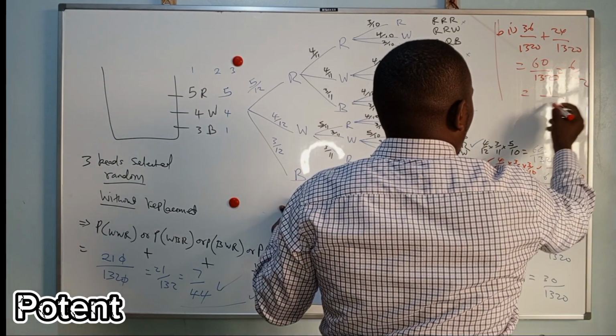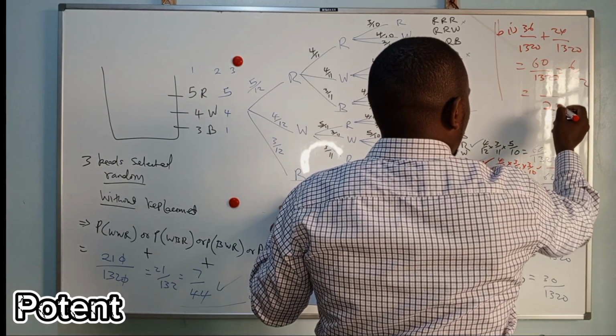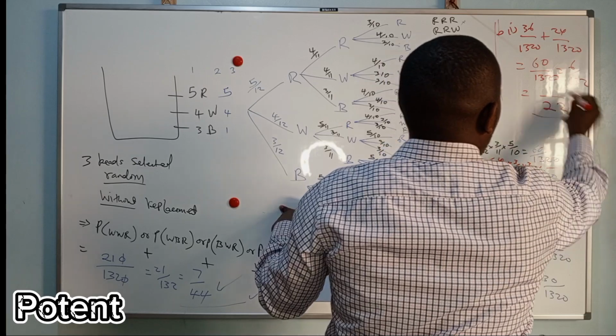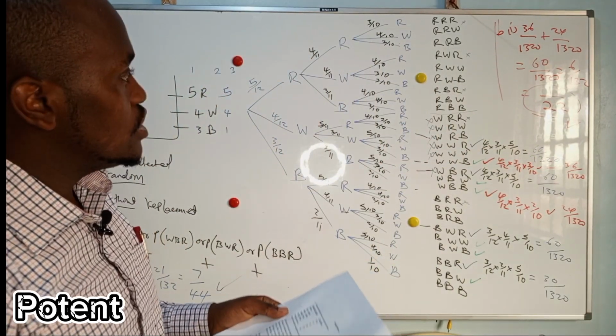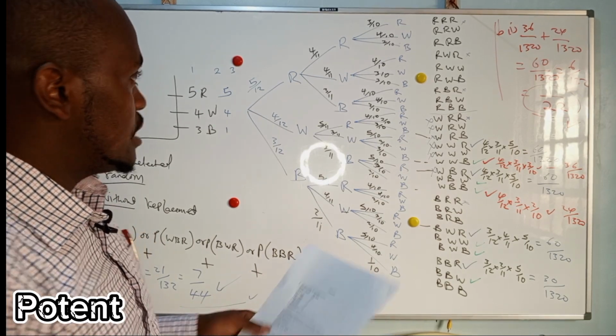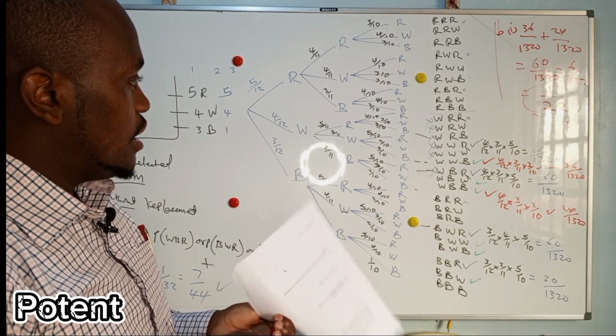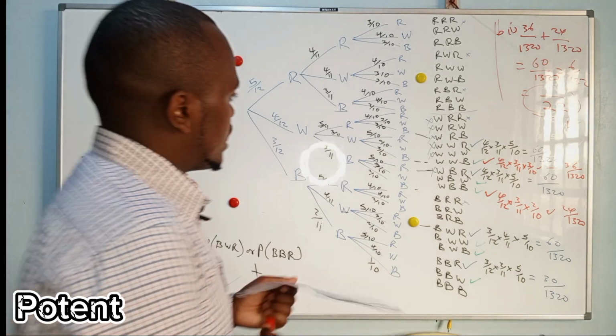You will have 1 over 22. So this is the answer for part B1. Okay? Yes. What about the rest?